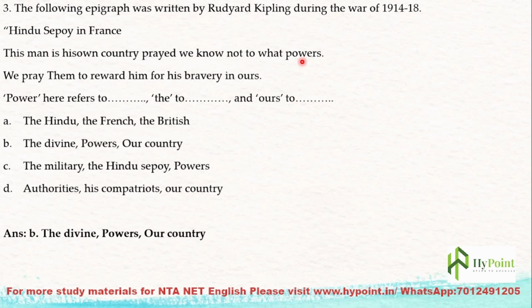He is praying. We pray them to reward him for his bravery in ours. So we also pray to those powers. Rudyard Kipling is actually mocking, and he says that we also pray them to reward him for his bravery in ours. Now we have to identify what is meant by powers and ours. The correct answer is the Hindu, the French and the British.